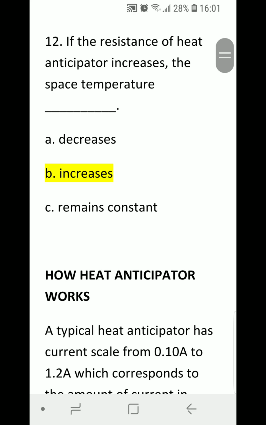Number 12. If the resistance of the heat anticipator increases, the space temperature blank. A, decreases. B, increases. C, remains constant. Correct answer is B, increases.